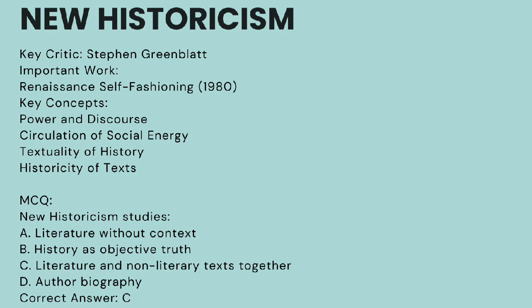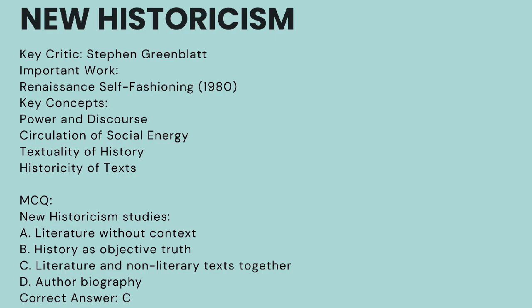The next theory is focused on history itself. So the next theory is New Historicism. New Historicism says that literature and history influence each other, like they hype each other up. So the main critic of New Historicism is Stephen Greenblatt. In the exam it is often asked which critic was associated with New Historicism. Remember, Stephen Greenblatt is the main critic of New Historicism.